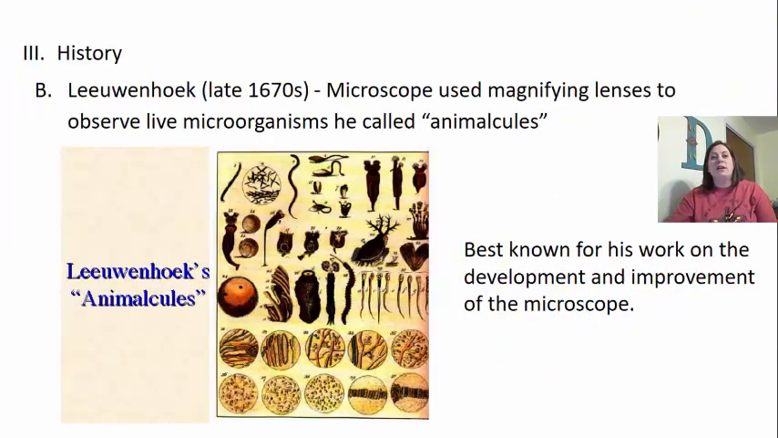The next guy is Leeuwenhoek. Leeuwenhoek was in the late 1670s. He was able to develop a little bit more complex microscope. This microscope was able to magnify the organisms and be able to observe them even if they were moving and that sort of thing. These microorganisms he called animalcules, meaning that they looked like little small animals moving around underneath the scope. He's best known for his work on the development and improvement of the microscope, creating a more advanced one that can actually magnify things larger. Okay, this is what he is known for.